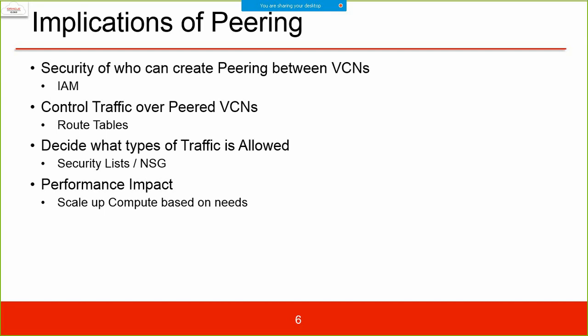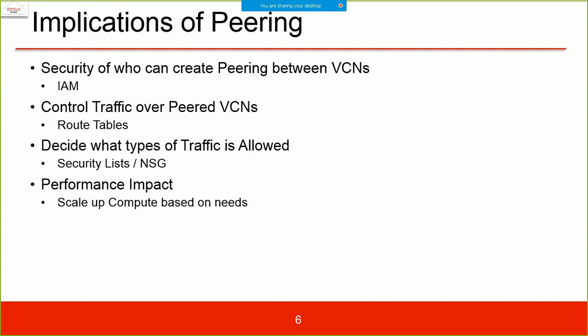Performance impact: scale up compute based on the needs. So these are the implications. Generally, these are the questions asked by participants. Who will decide what type of traffic is allowed? The answer is the security list and the NSGs.